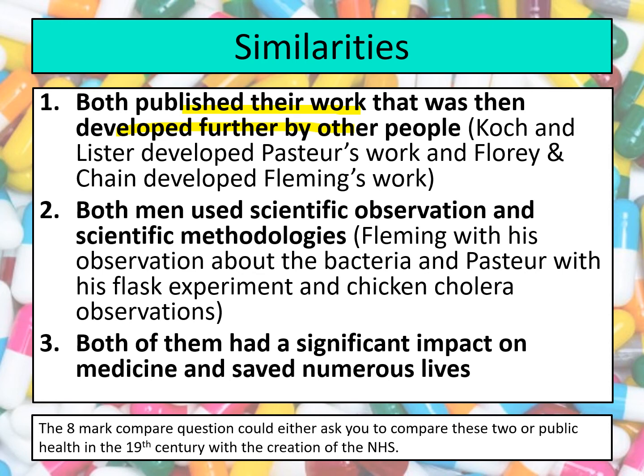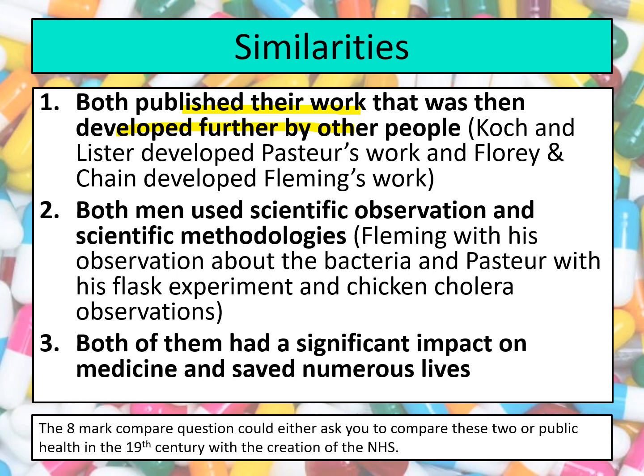You know, Pasteur's work on germ theory in 1861, his work on vaccines, and with Fleming, he published his work on penicillin. But it's other people that developed it further and made it into something that is absolutely pivotal and essential for medicine.